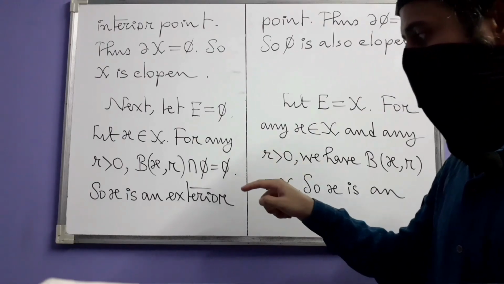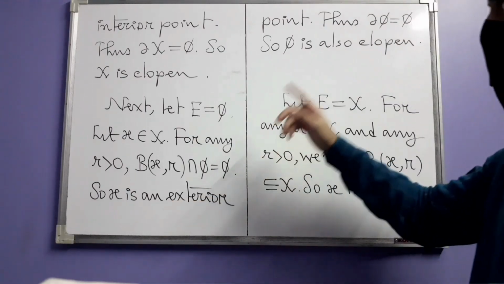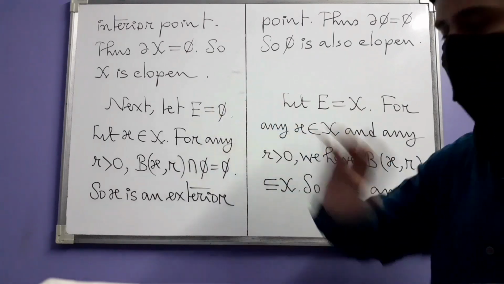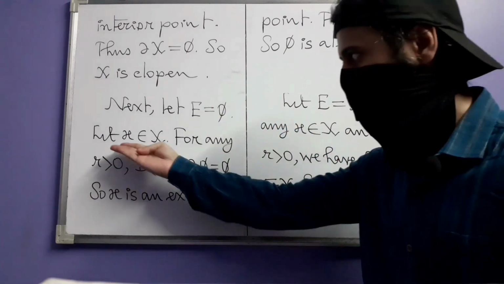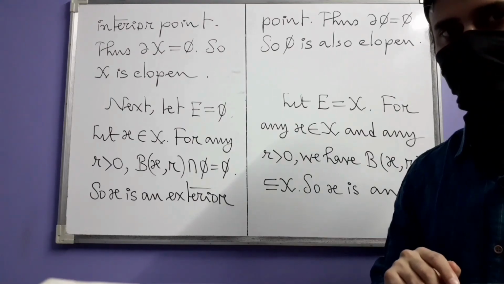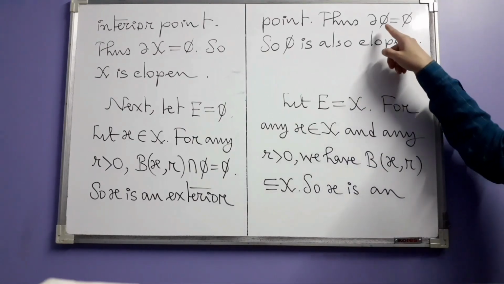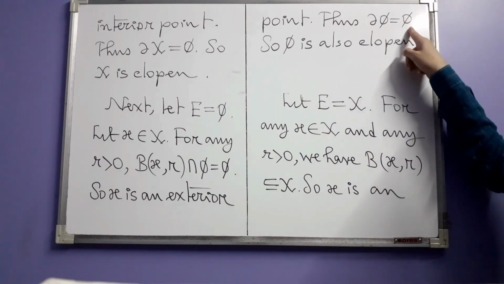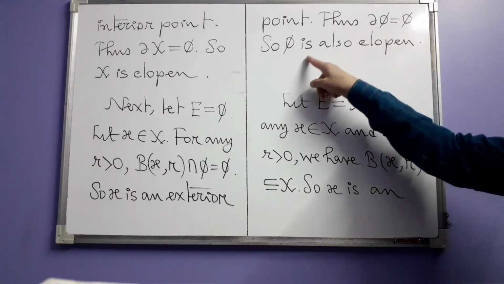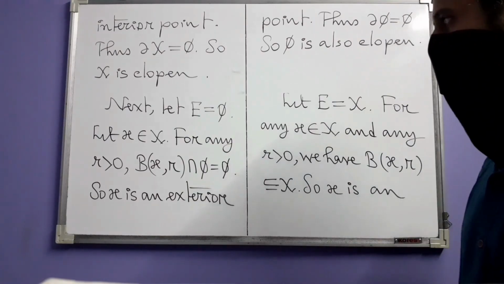So by the definition of exterior points this time, x is an exterior point of this E. So every point in the space is an exterior point of the empty set. So no room for boundary point. So here also the boundary of the empty set remains empty, and that is why the empty set is also clopen. It is both closed as well as open.